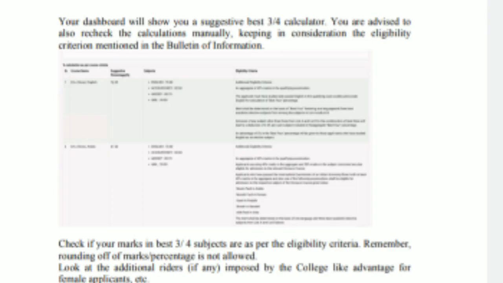Now your dashboard will show you a suggestive best 3 or 4 calculator.